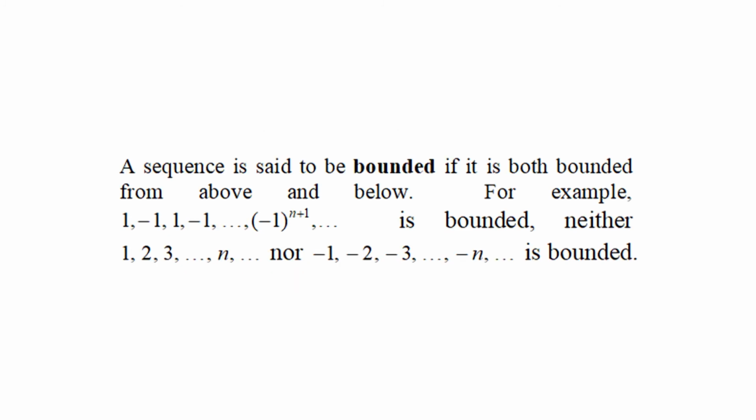A sequence is said to be bounded if it is both bounded from above and bounded from below. For example, 1, negative 1, 1, negative 1, etc., negative 1 power n plus 1, etc. is bounded. Neither 1, 2, 3, etc., n, etc. nor negative 1, negative 2, negative 3, etc., negative n, etc. is bounded.